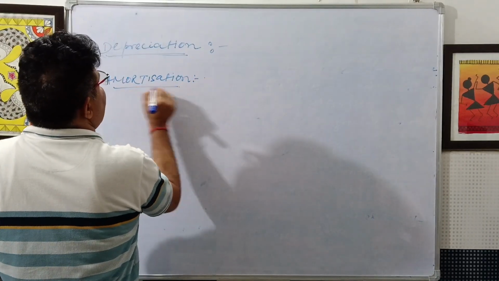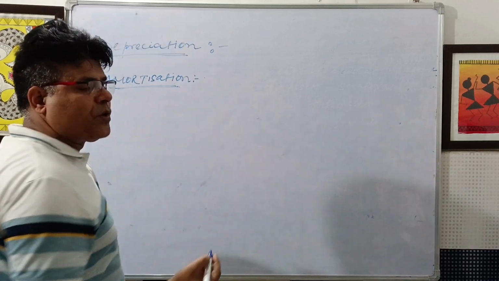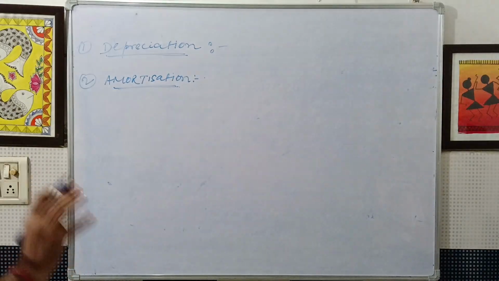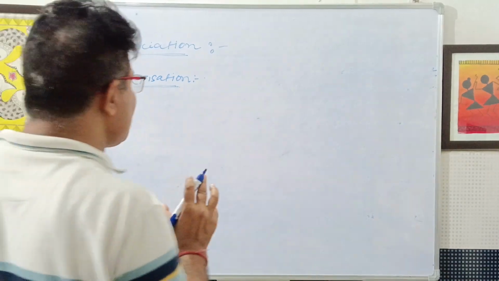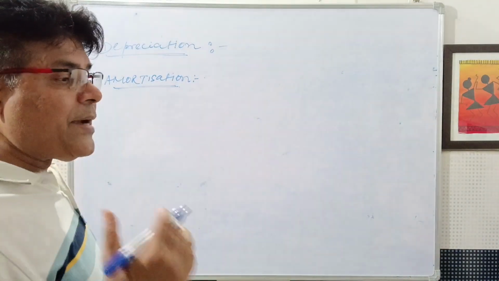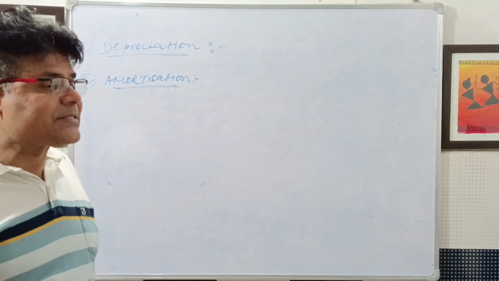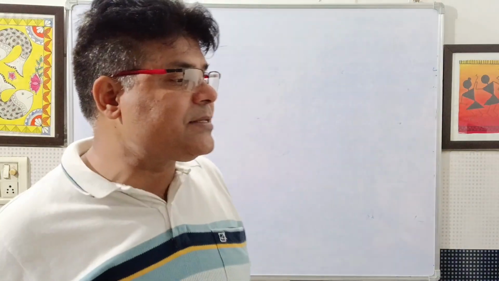And here is one word: goodwill. Goodwill means reputation. Amortization is a gradual and systematic writing off of intangible assets over their estimated useful life. Patents, purchased goodwill, copyright, etc., are intangible assets, so their cost is amortized over the estimated useful life.